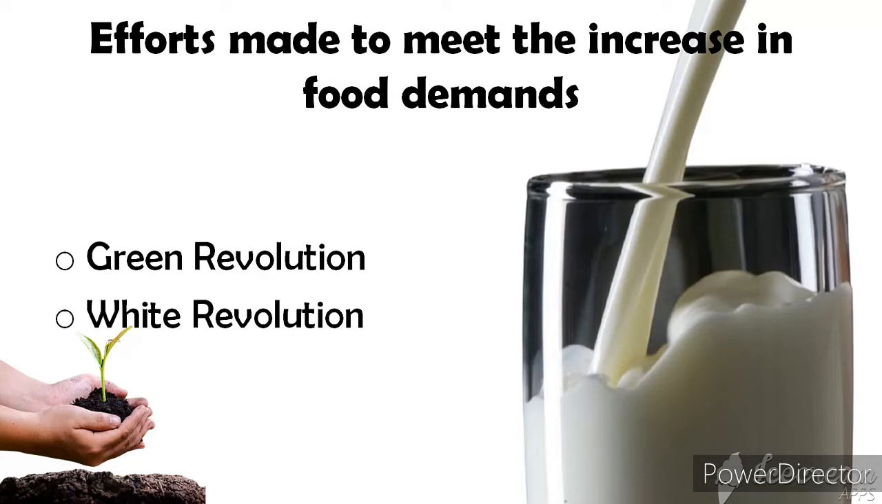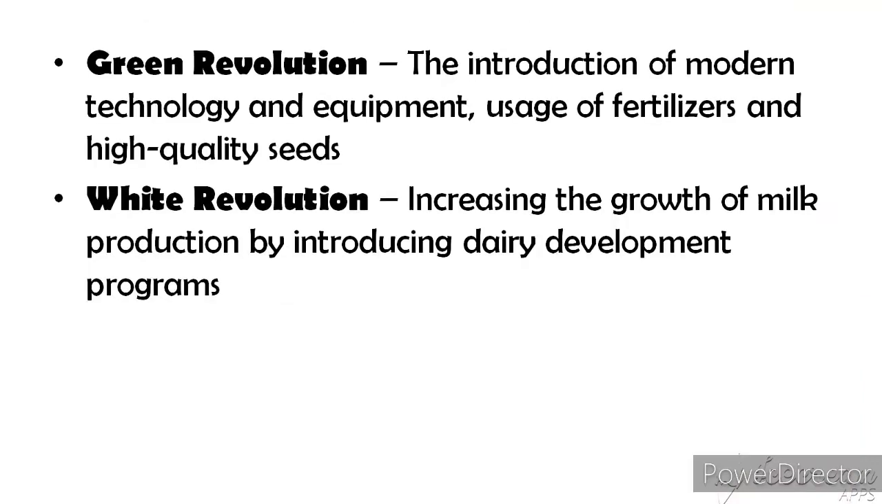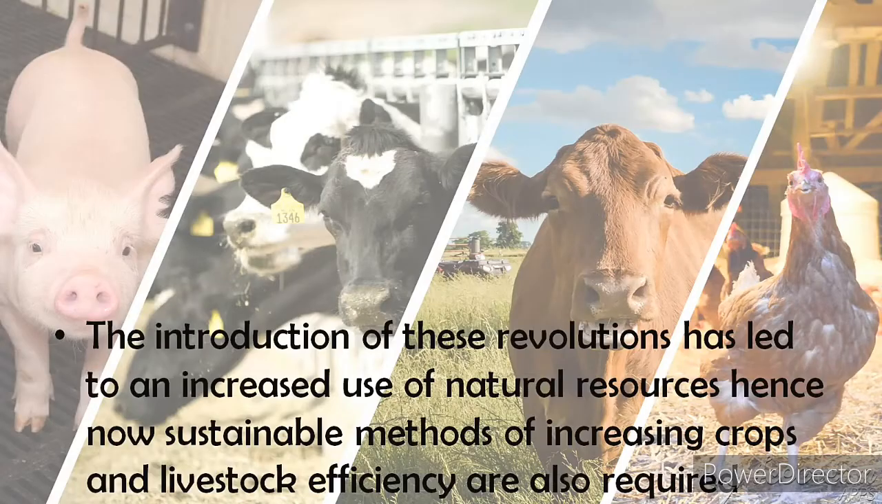First, we can see the Green Revolution. Green Revolution is a program introduced in many countries to increase food production by use of modern technology, proper irrigation, and improved seeds. Next one is White Revolution. White Revolution is a program in India to increase production of milk. This program made India self-sufficient in production of milk. The introduction of this revolution has led to an increased use of natural resources, hence now sustainable methods of increasing crops and livestock